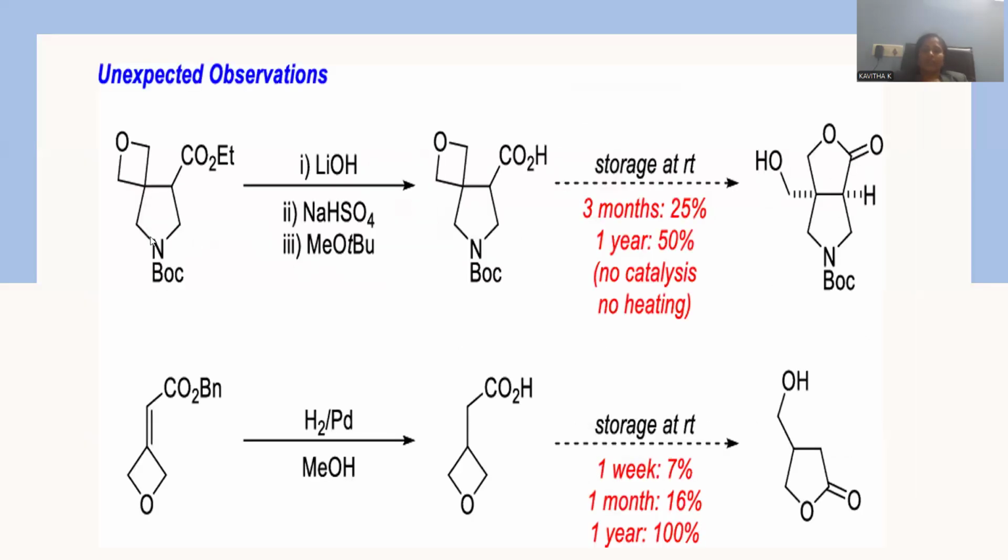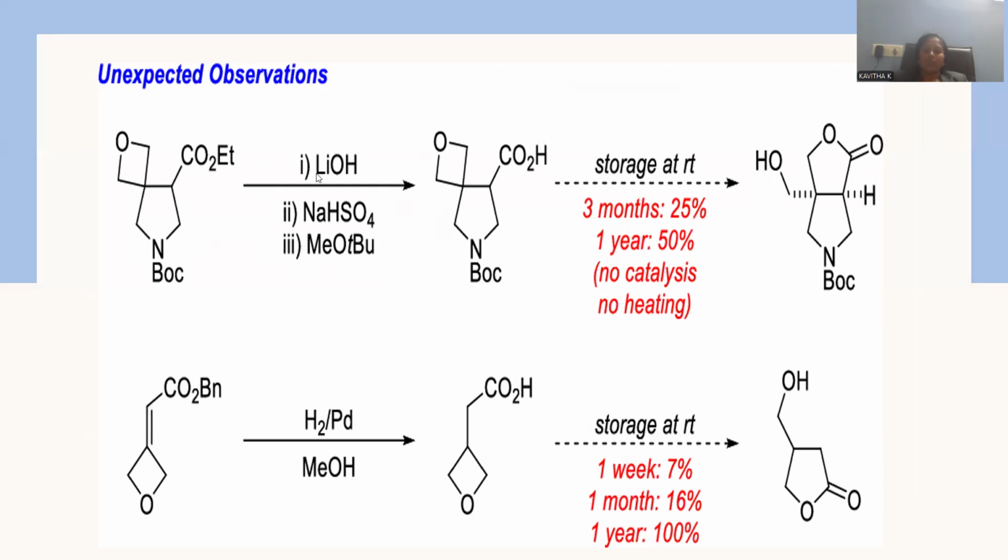Let me show other chemical reactions pertaining to this oxetane molecule, and unexpected observations we noticed with this oxetane skeleton. The oxetane molecule was taken and has this five-member ring system at the third position.